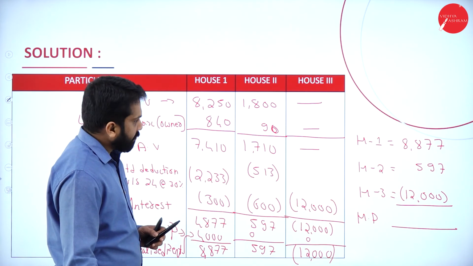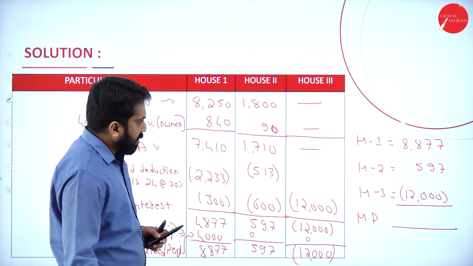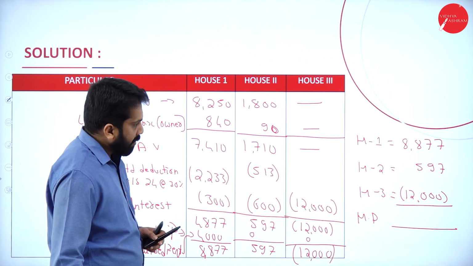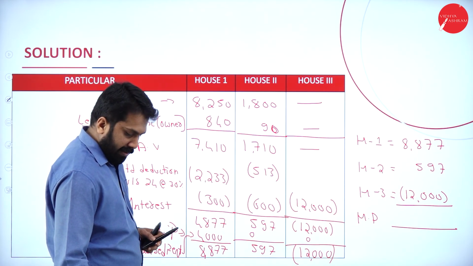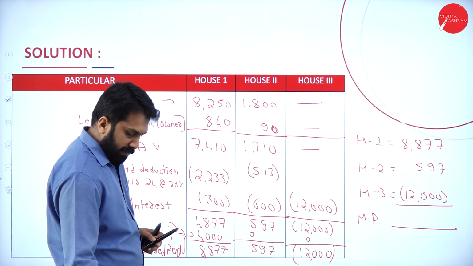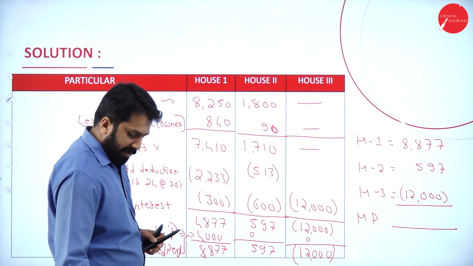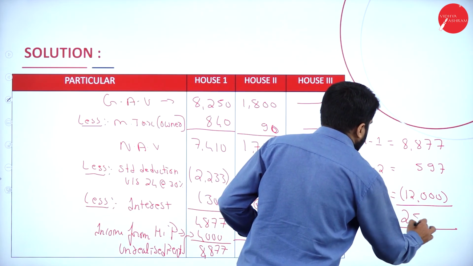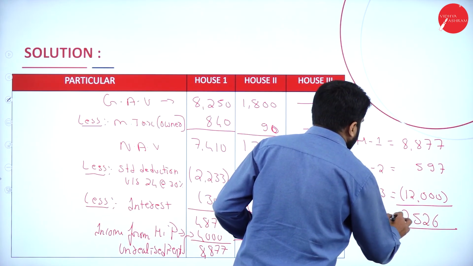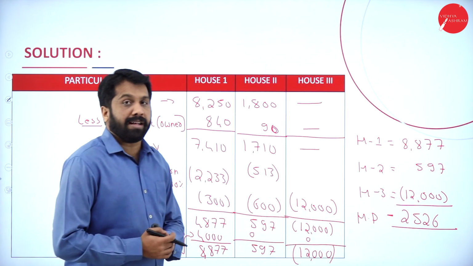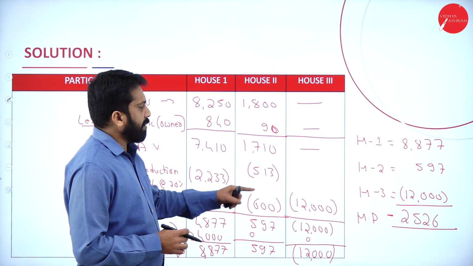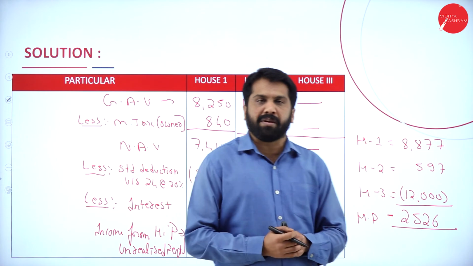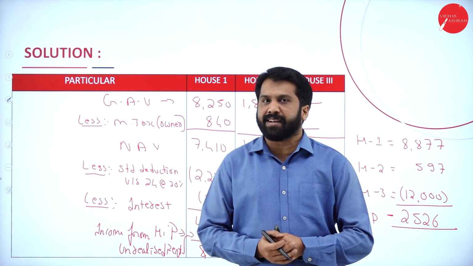So we'll check: 8,877 plus 597 minus 12,000. Your answer is 2,526. This is also negative, minus only. Your answer is minus 2,526. Hope you understood. This is all about your vacancy period as well as unrealized rent concept.